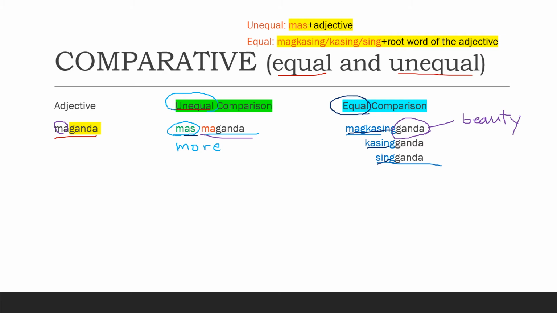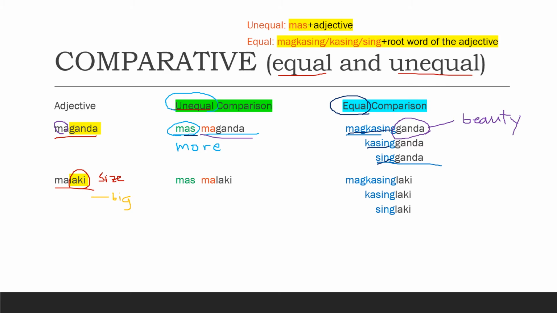So another example we have here, malaki. Can you still remember the meaning of malaki? Yes, it's big. And the root word itself means size. But if it's malaki, it means big. Okay, let's try the unequal comparison.